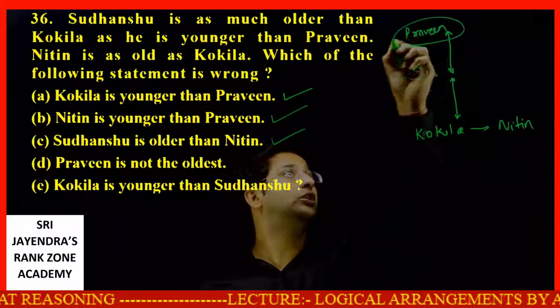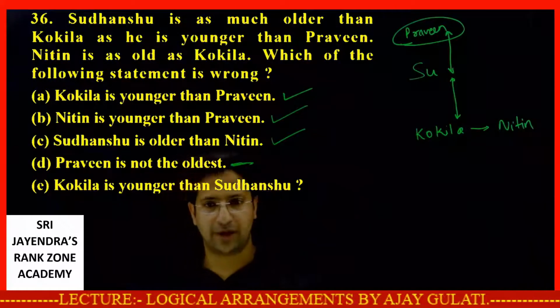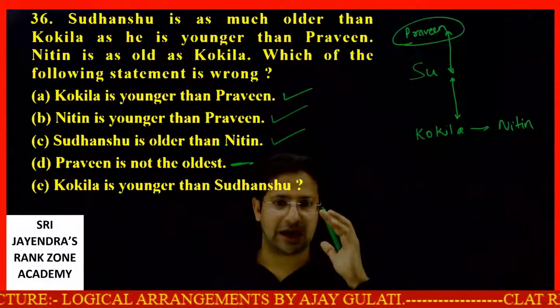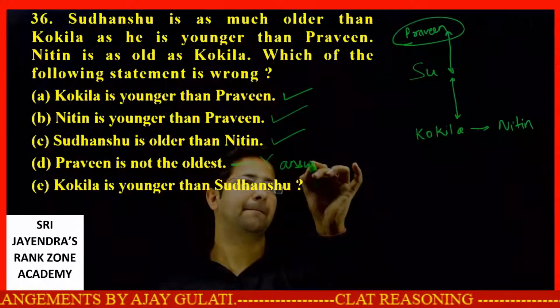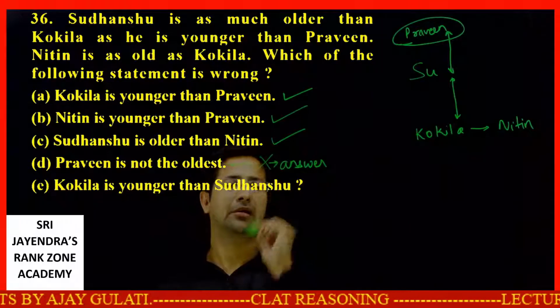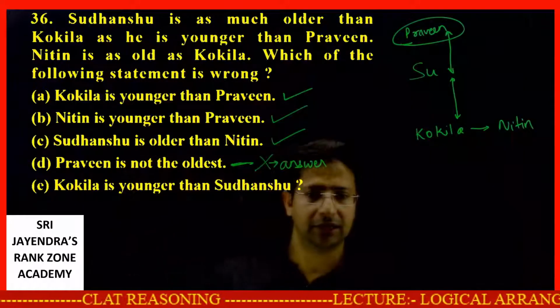Praveen is not the oldest? Praveen is actually the oldest. So this is our actual answer. Okay, dear students, this statement is wrong and this is the answer. This is wrong, so therefore this statement is the answer. Got it, my dear students? Let me show you the next set.